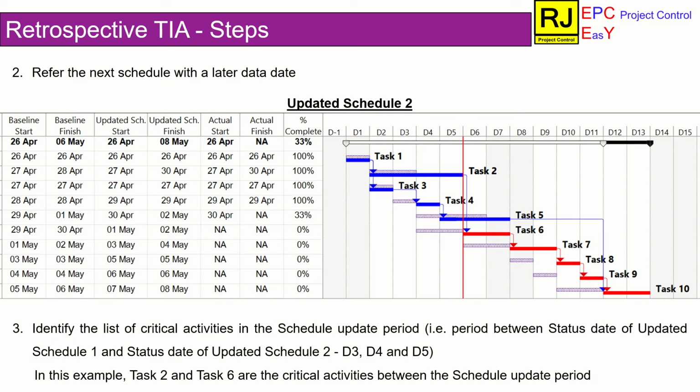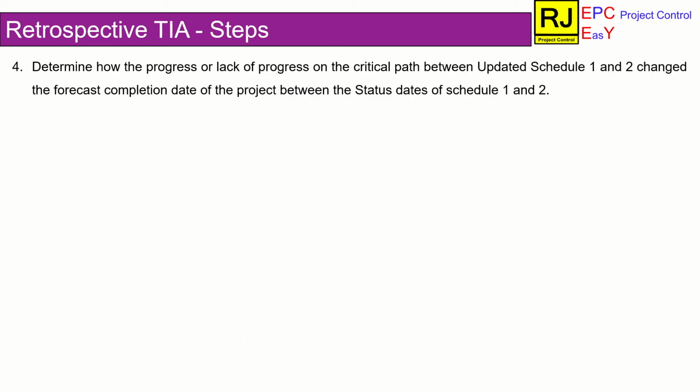In the sample updated schedule 1, task 2 and task 6 are the critical activities. As a step 4, analyze the net delay to critical activities from updated schedule 1 to updated schedule 2.